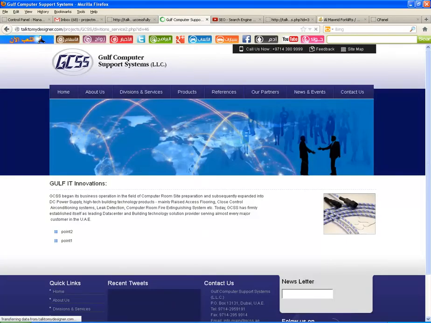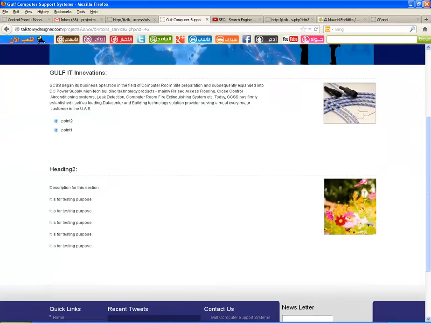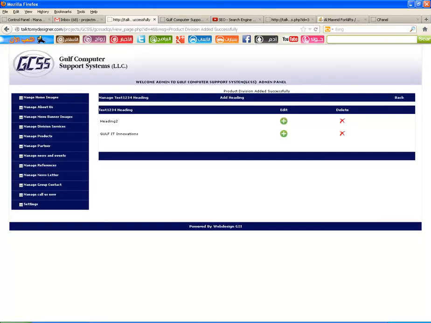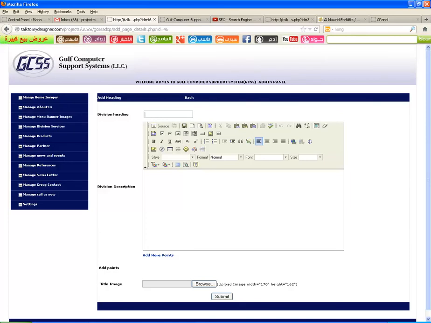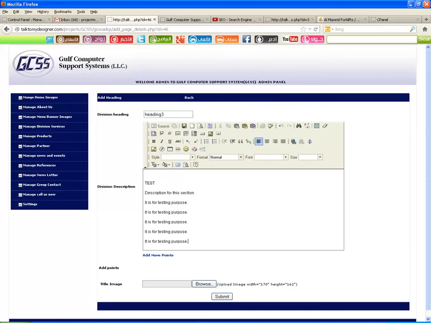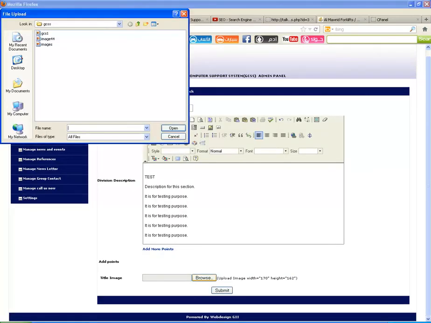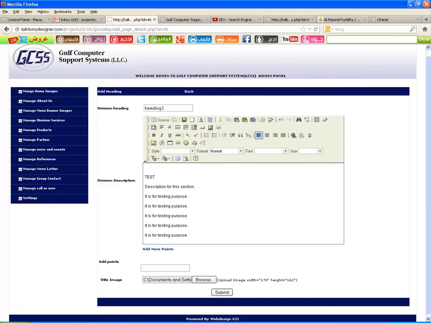You have to refresh the website for seeing the newly added things. So now it came here like this, heading 2 and an image. And if you want to add one more heading, you can go and click add heading. Here you can put the heading name. Here I'm putting heading 3. For this description, you can either type here or you can copy paste the contents from a notepad, and you can add images there. Here uploading images, and if you want to add points, that also you can add here.